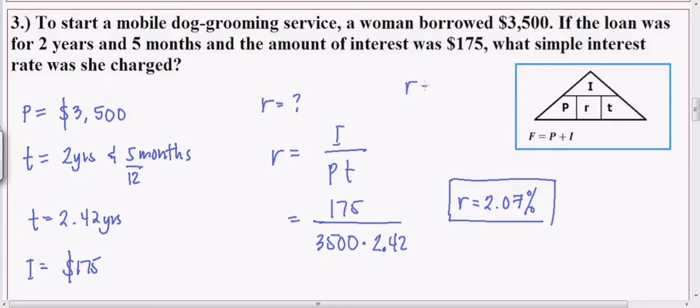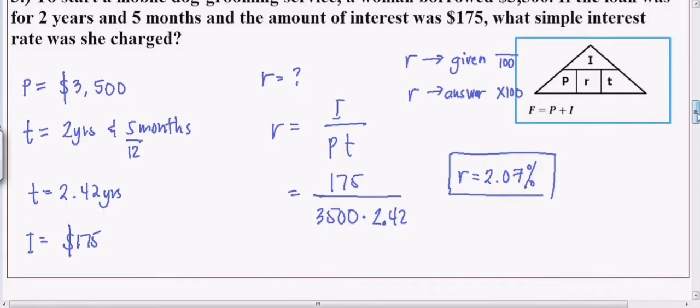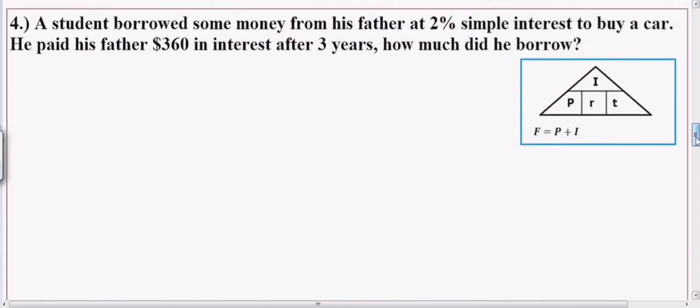Yun lang naman yung ano dito guys, sa rate. Yung rate, pag papunta siya ng given, pag isasalpak nyo siya dun sa letter sa given, you divide it by 100 para matanggal yung percent. Pero, pagka yung rate ay papunta naman sa answer, so kabaliktaran ng divide, you will multiply that by 100. Yun lang naman. Okay? Sige, let's have the fourth example.